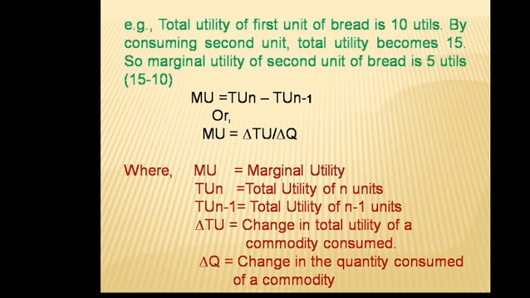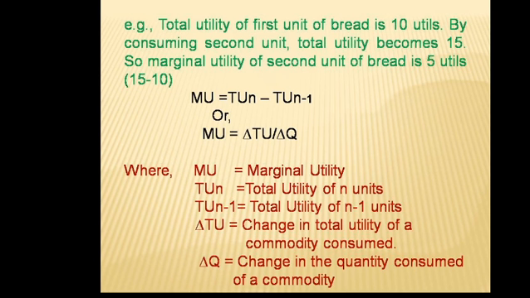So 15 minus 10 is equal to 5. Or MU is equal to delta TU divided by delta Q. In our example, delta TU implies 15 minus 10 is equal to 5, divided by delta Q, which implies 2 minus 1 is equal to 1. So our answer here is 5.